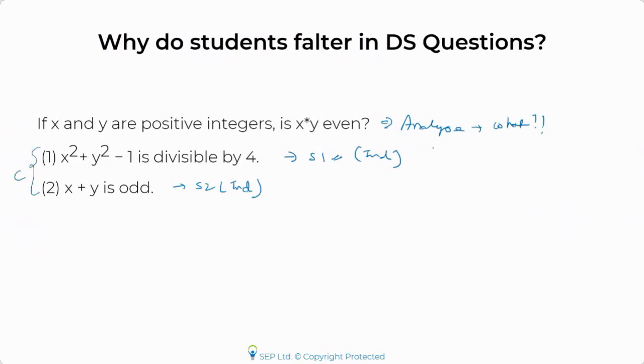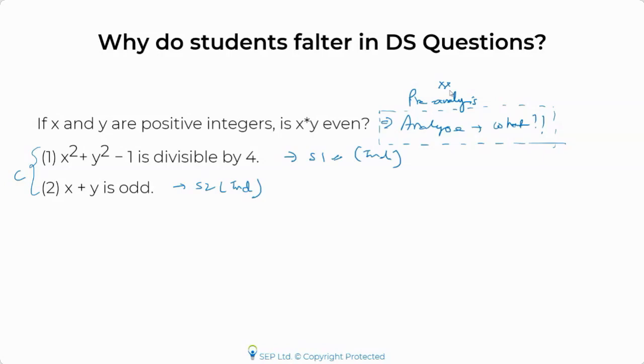The major reason people get the question wrong is that students don't do this part properly, which we call analysis or pre-analysis, before going to the statements. I'm telling you with 100% confidence that people don't do this properly.